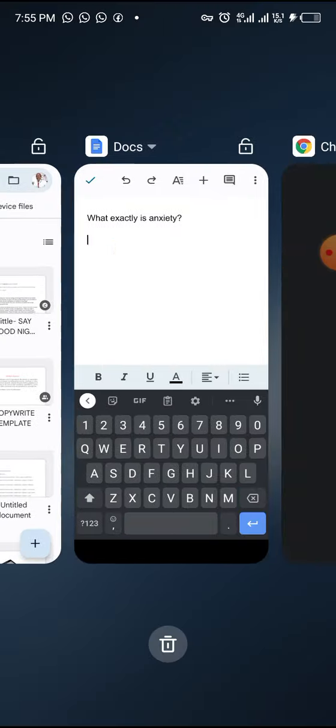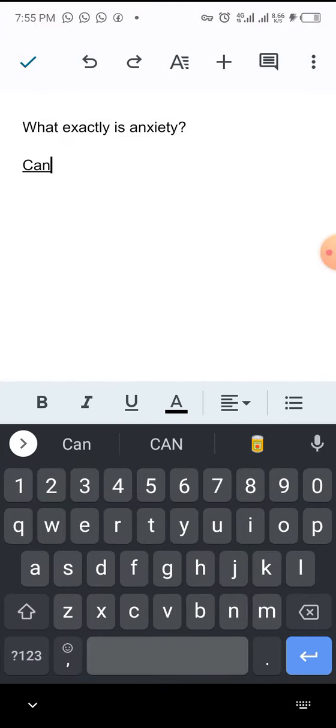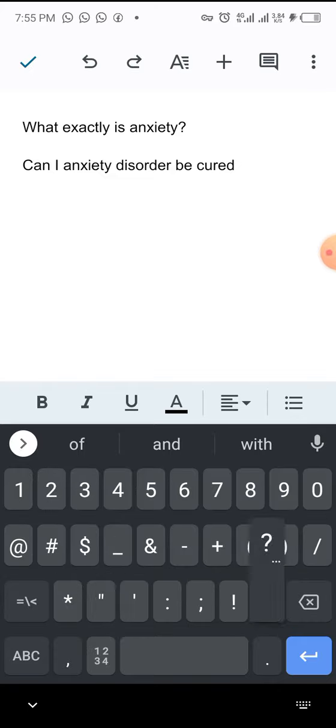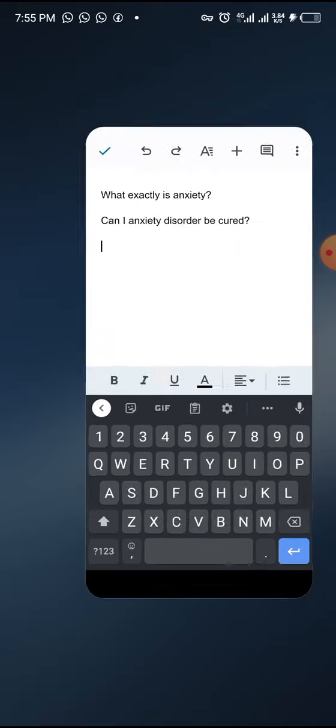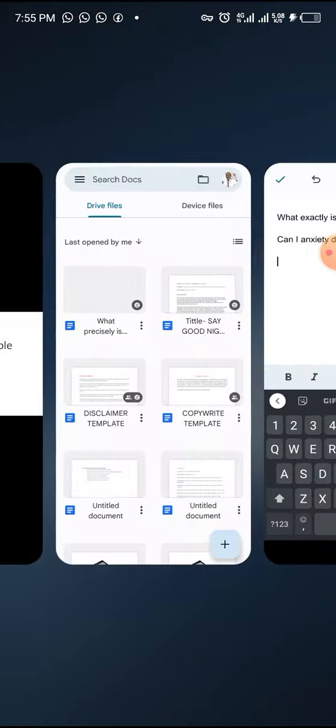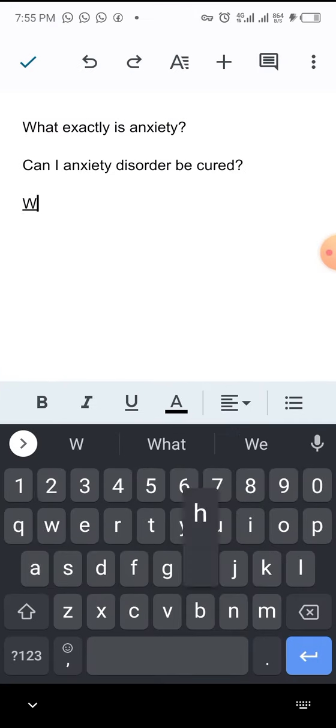But before then, like I said, let's take this: can anxiety disorder be cured? Let's take that. Can anxiety disorder be cured? It's a question. You just take that as something to work on. Then you go back again, you go through it. What are ways to get rid of anxiety? Okay, what are ways?